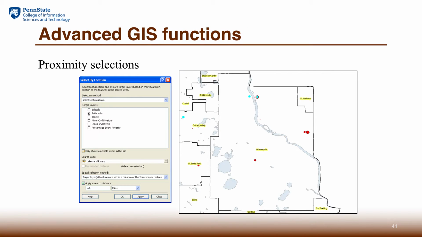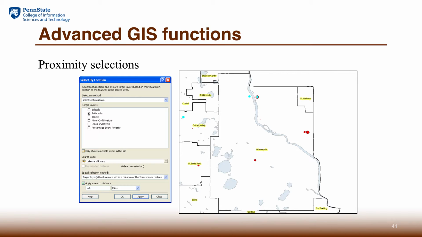In order to understand the impact of the pollution company on schools, in this case we are interested only in the schools that are nearby or close in proximity to those pollution areas or pollution points. So one of the functions that GIS can support is proximity selection, where we can indicate a distance band that could be used to select other features.